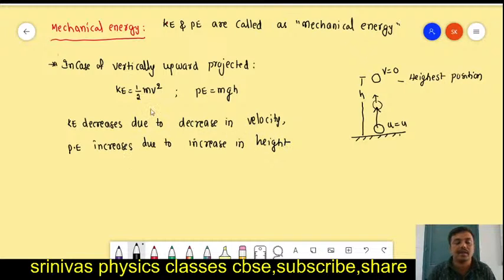But here, kinetic energy is decreasing and potential energy is increasing. That means that while going upward, in the case of a vertically upward projected body, kinetic energy converts into potential energy. Kinetic energy is decreasing, potential energy is increasing, so kinetic energy converts into potential energy.